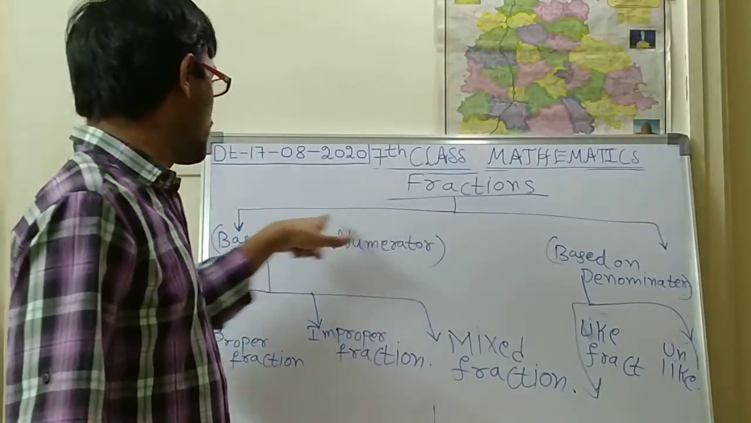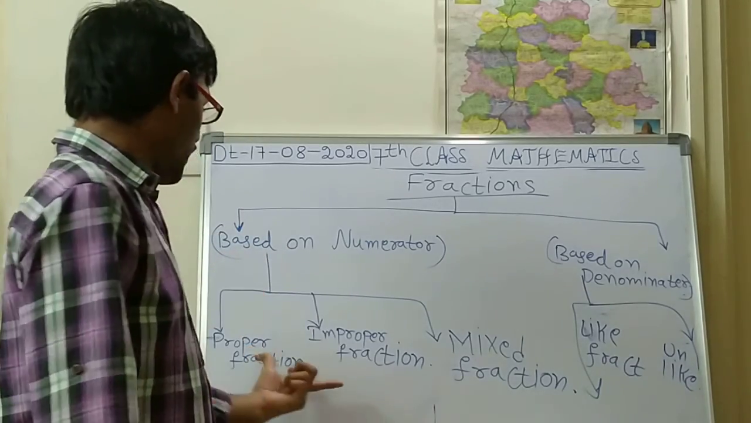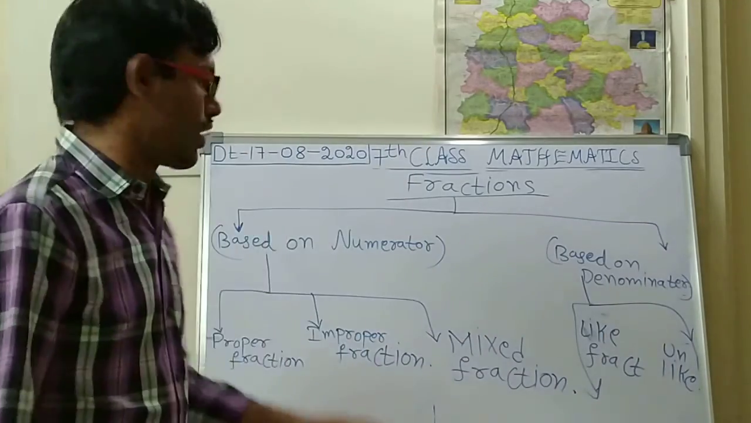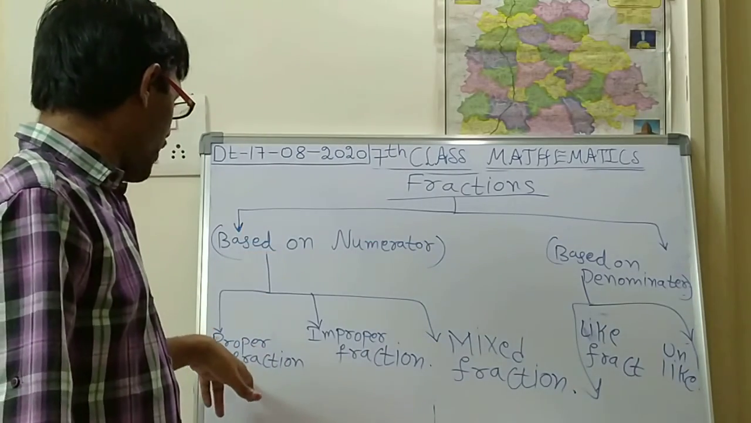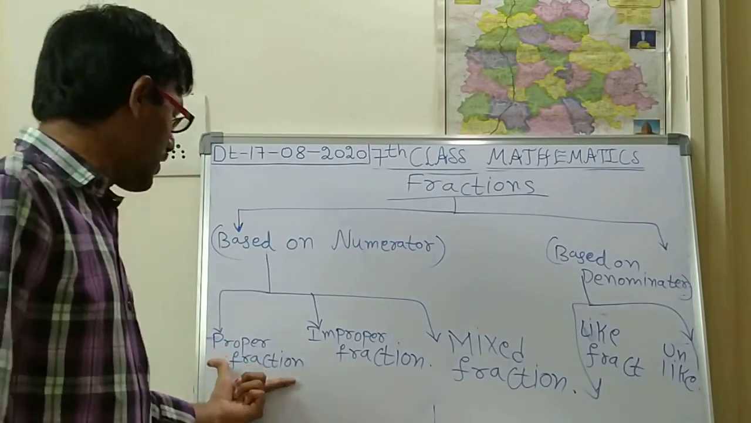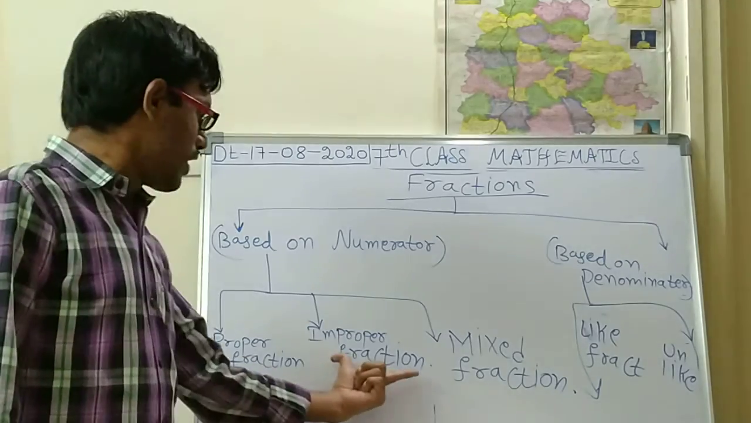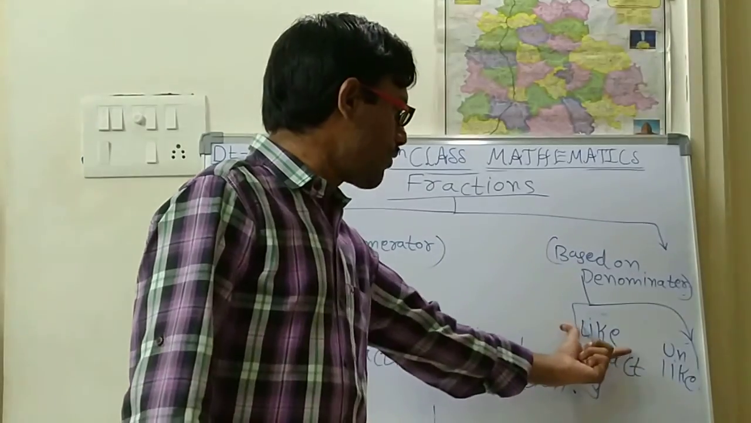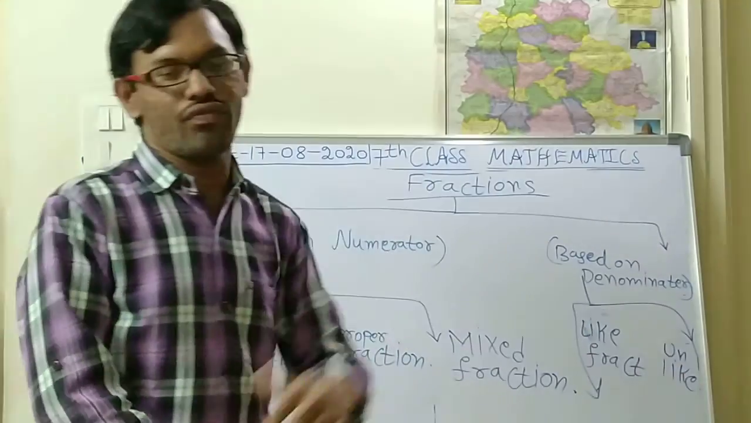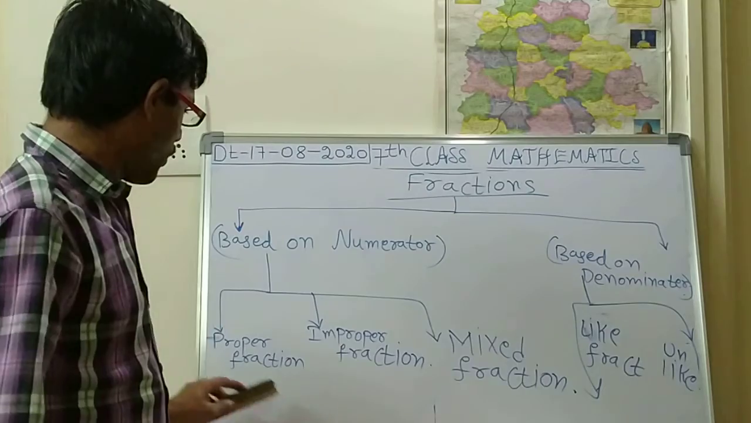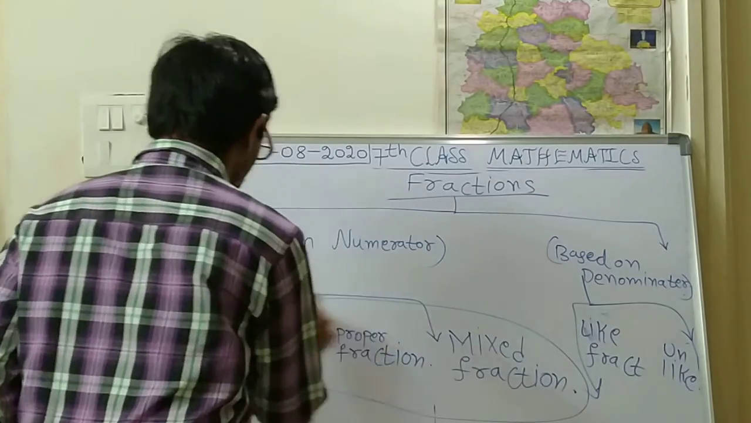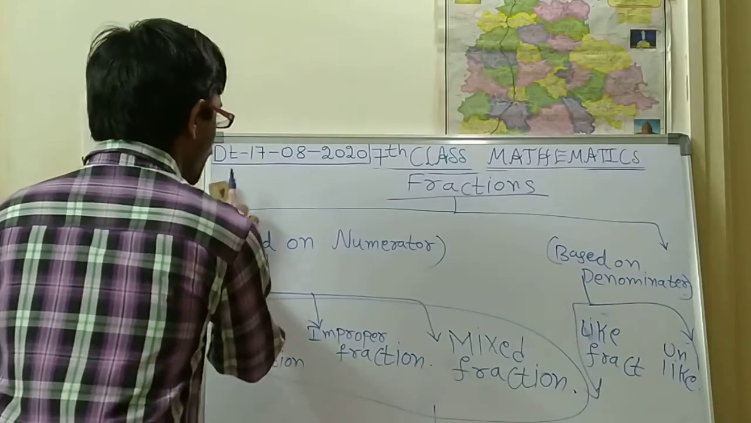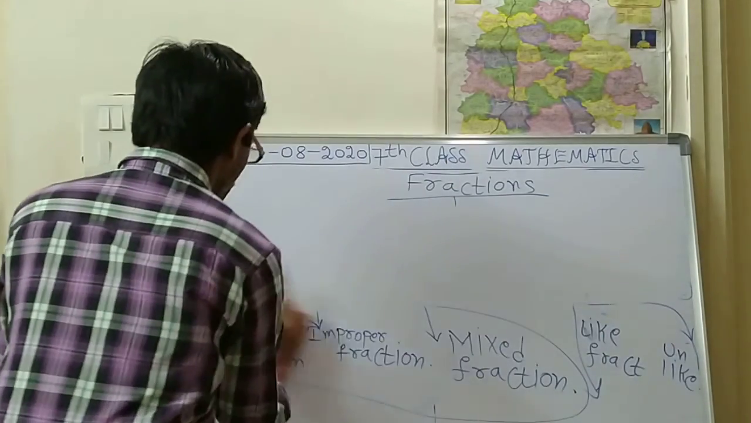Fractions, based on the numerator, three types are there. Based on the denominator, 2 types are there. What are the fractions based on the numerator? First one is proper fraction, improper fraction, mixed fraction, 3. Based on denominator, like fractions and unlike fractions. You might have heard about these types in your 6th class. So first of all, we should go with the proper fraction.